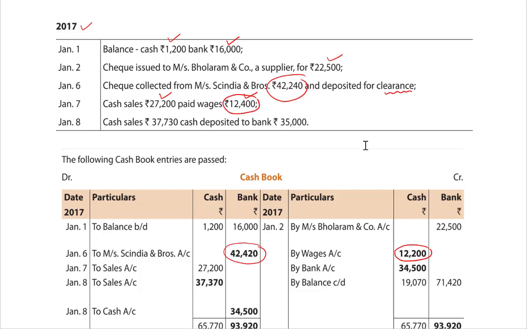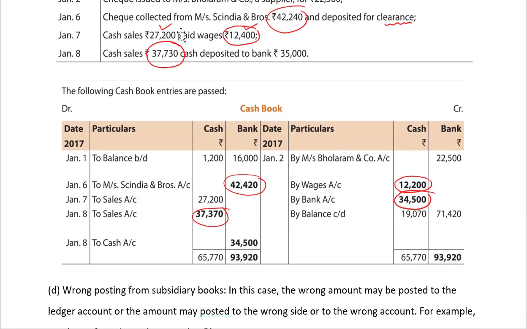Cash sales 37,730. That means cash is coming in, 37,730, but we have written 370. Cash deposited to bank 35,000, but we have recorded what? We have recorded 34,500. Again there is a mistake of 500. Deposited to bank, so cash column outflow, bank column inflow, 34,500. It's a contra entry, obviously. Cash and bank is there.